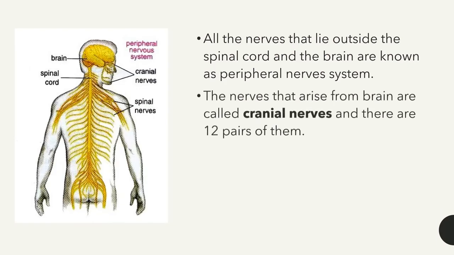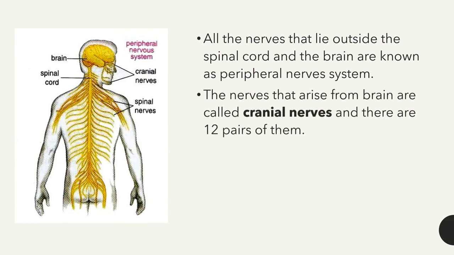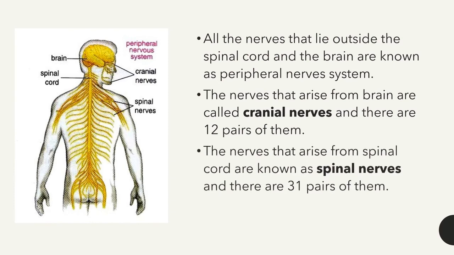There are 12 pairs of nerves arising from the brain. These nerves arising from our brain are called cranial nerves. So we have 12 pairs of cranial nerves. And also there are 31 pairs of nerves arising from the spinal cord and spreading throughout the body. These 31 pairs of nerves starting from the spinal cord are called spinal nerves. So the peripheral nervous system is composed of two types of nerves, cranial nerves and spinal nerves.